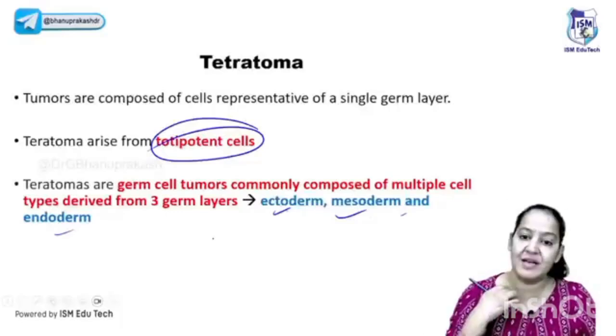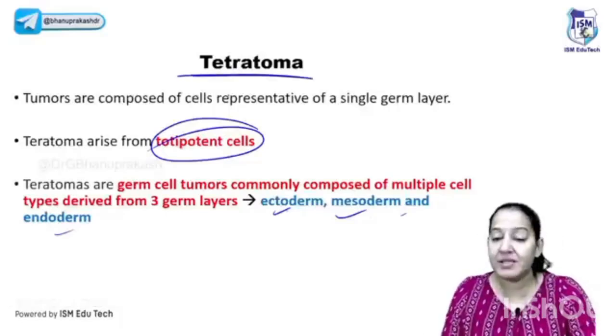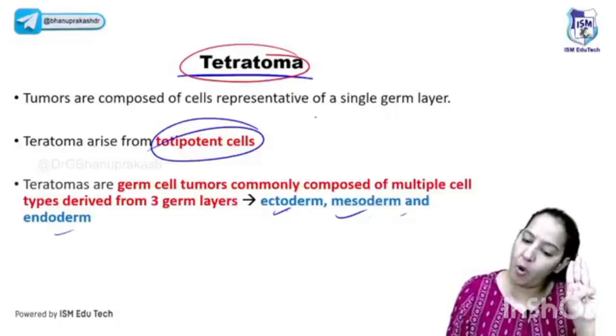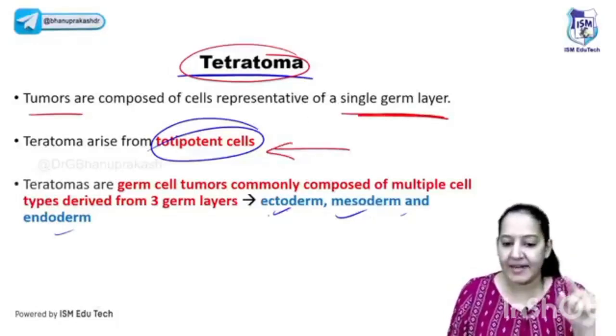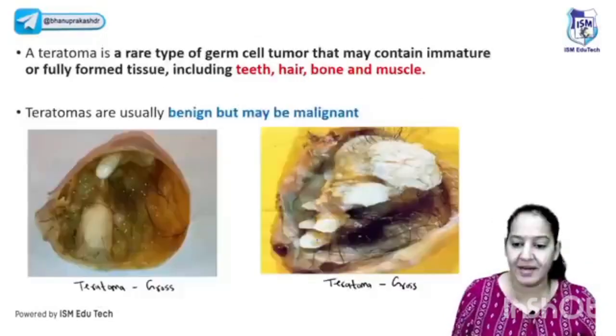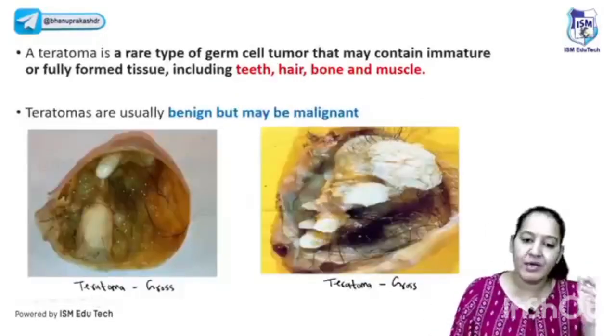Such a tumor which contains all three germ cell layers is known as teratoma. So what is teratoma? Teratoma is a tumor which contains all three germ cell layers. Normal tumors contain one germ cell layer, but teratomas are derived from totipotent cells, and they contain all three germ cell layers: ecto, meso, endo. So inside them anything can be present. Usually they occur in ovaries or testes.